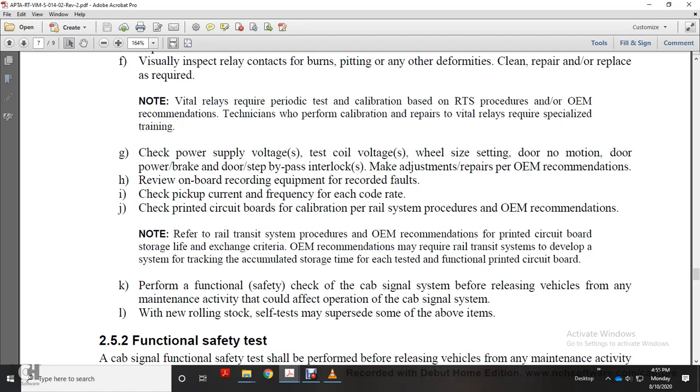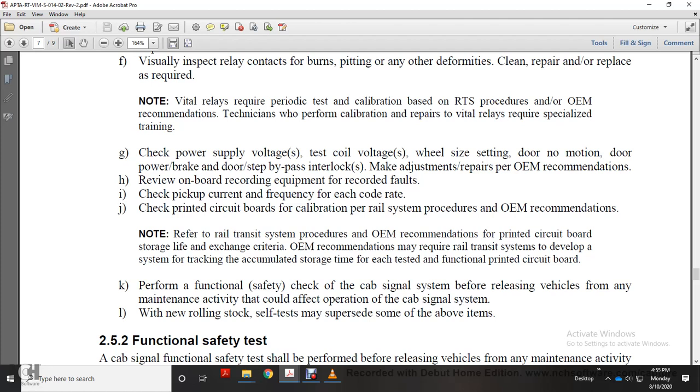per the rail transit system, proceeding with the original equipment manufacturer recommendations. Note: refer to the rail transit system procedures and the original equipment manufacturer recommendation for the printed circuit board shelf life and exchange criteria. The original equipment manufacturer may require the rail transit system to develop a system of tracking the accumulated storage time of the tested functional printed circuit board, with a functional safety check of each of the